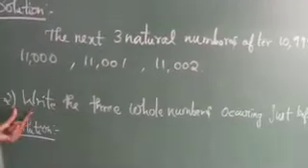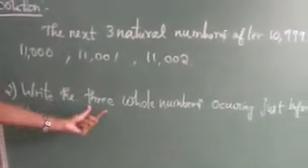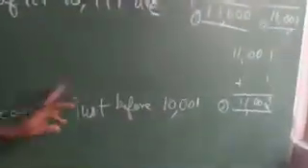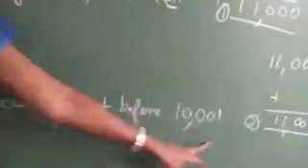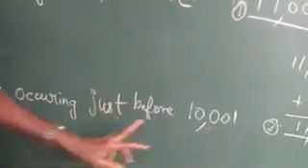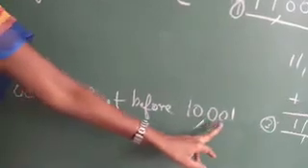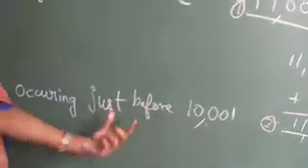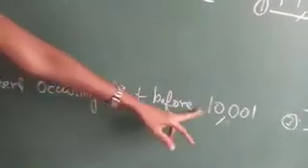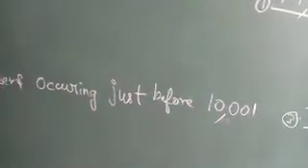Now come to the second question. Write the three whole numbers occurring just before 10,001. So here you have to find the three numbers that are occurring just before 10,001. What you have to do is subtract 1 from 10,001 and again 1 from 10,000, likewise, to find the three whole numbers occurring just before 10,001.